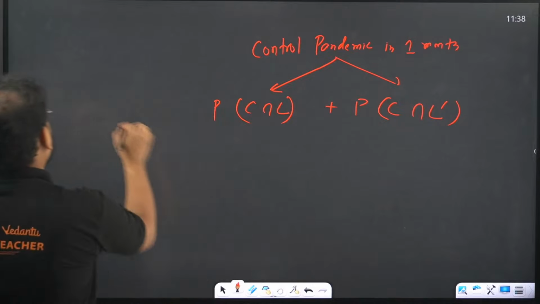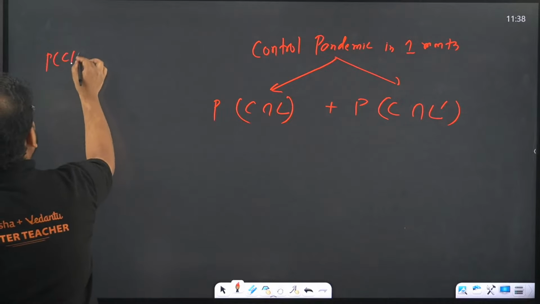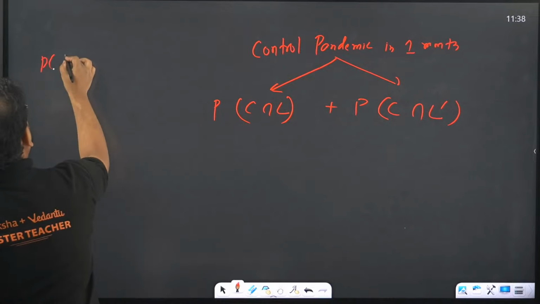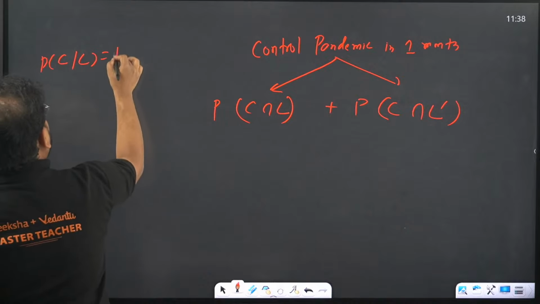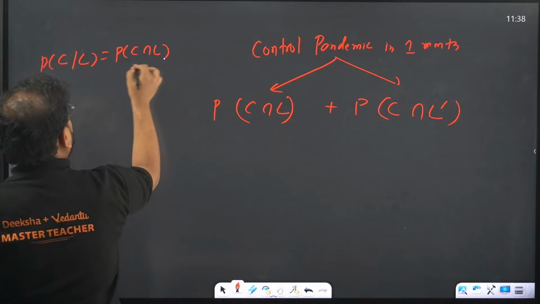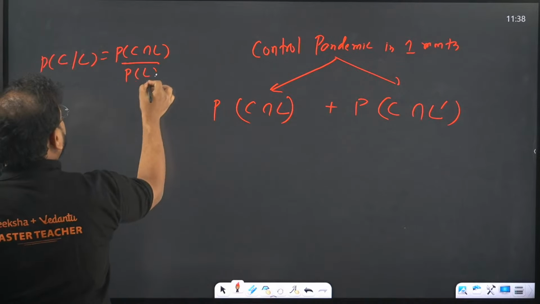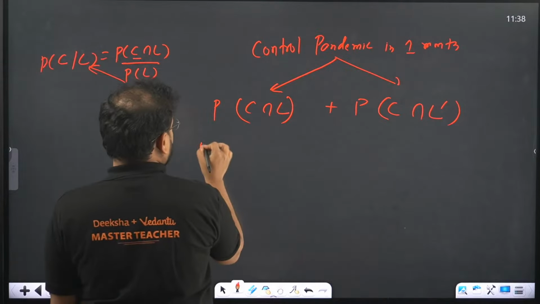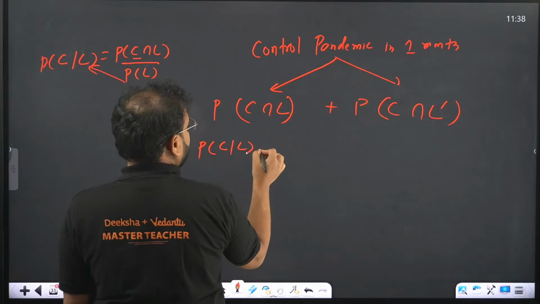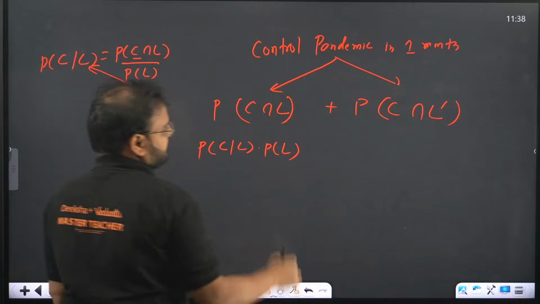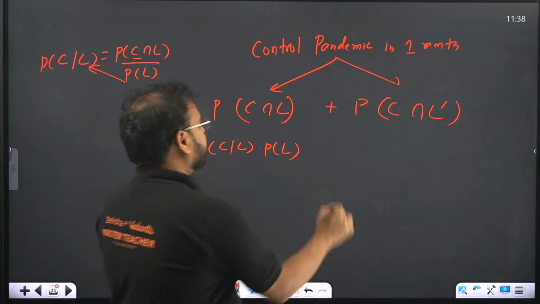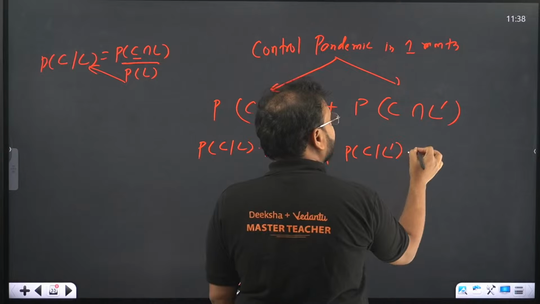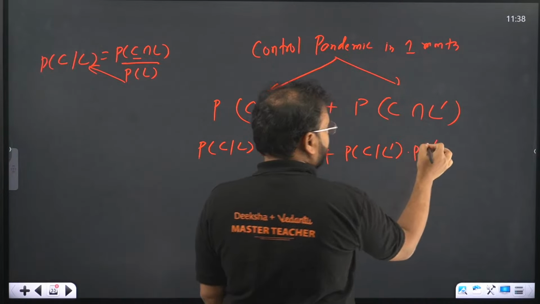Now remember this. If I am writing conditional probability, probability of C with L, this is given by P of C intersection L upon P of L. So if you want to write the intersection, you can multiply this on this side. So I can write this as P of C conditional with L into P of L. Same way, P of C conditional with no lockdown into P of no lockdown.